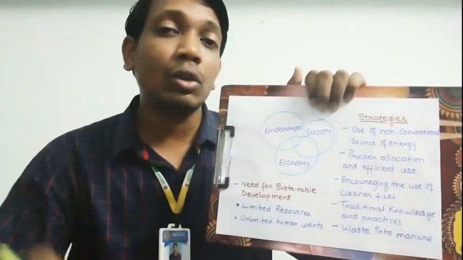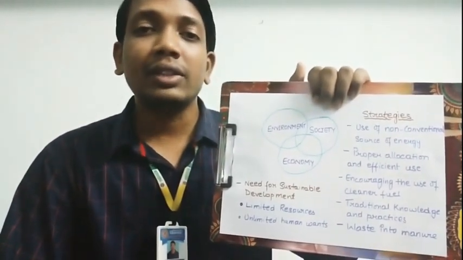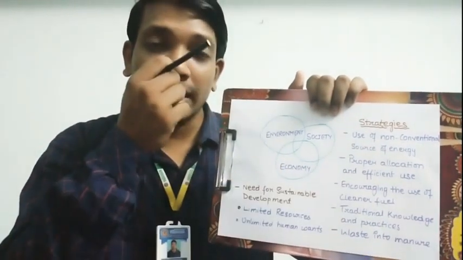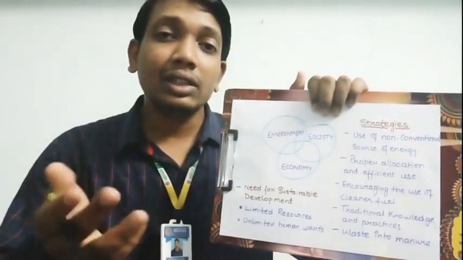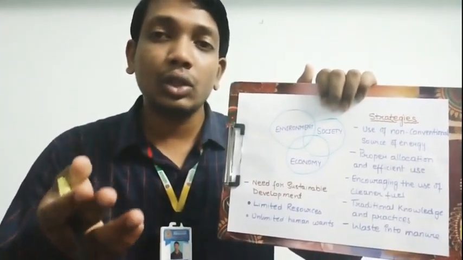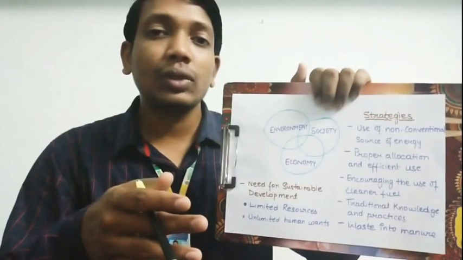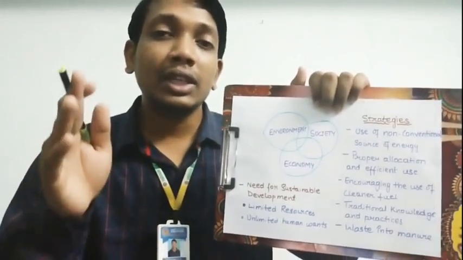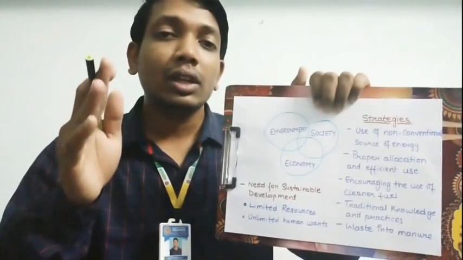So these are all non-conventional sources of energy. If we use more of these non-conventional sources and less of the fuels in the form of petroleum products or coal, in that case what will happen? The environmental pollution will reduce.